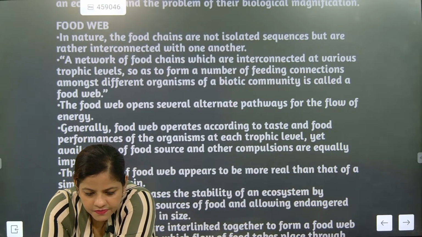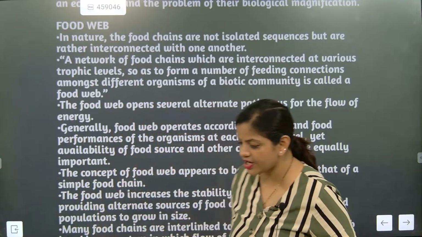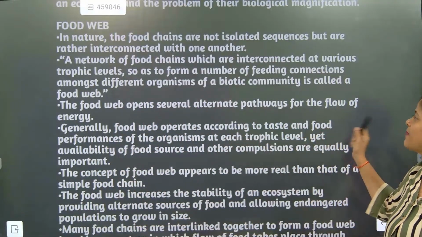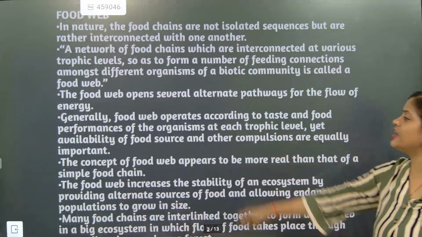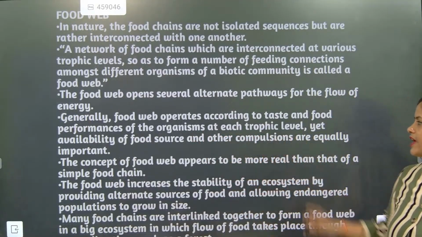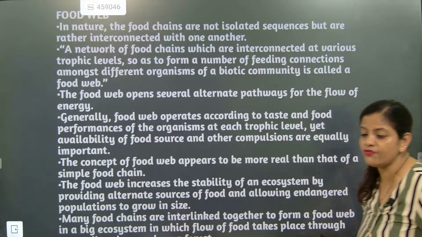Done, beta? I'll decide, because many factors are there. I have to check. Now ready? Now look: the food web opens several alternate pathways for the flow of energy. Generally, food webs operate according to taste and food preference of the organism at each trophic level. This is the most important thing. These are the significance of food web.